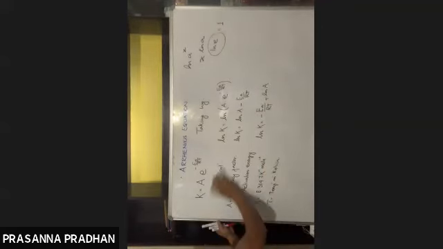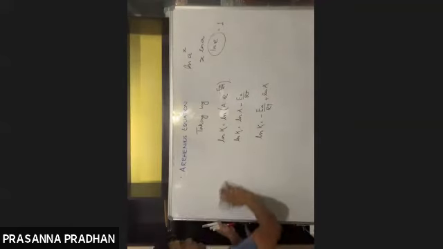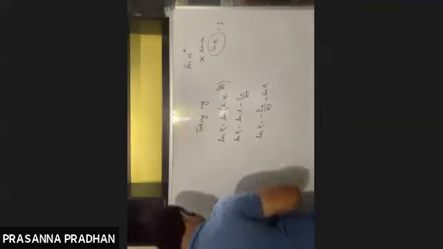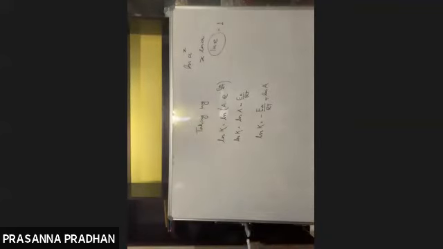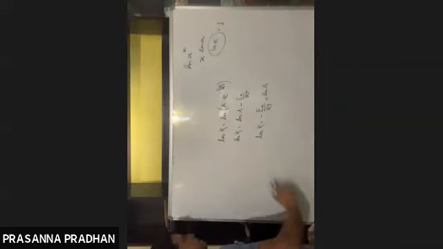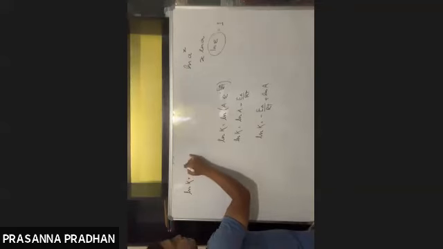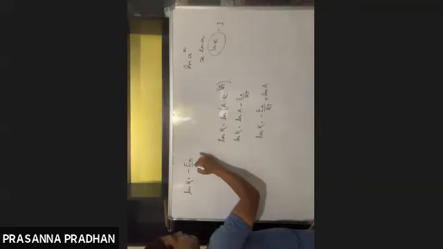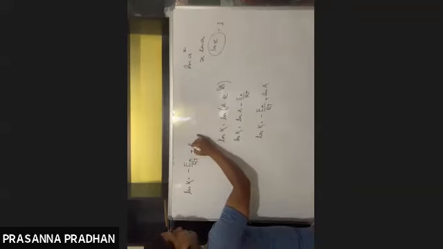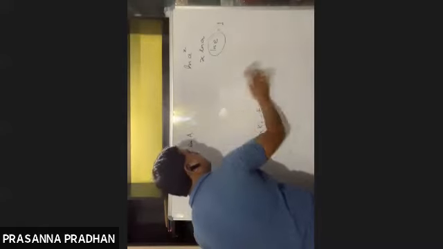Okay, so do remember these terms out here. Let me rewrite the Arrhenius equation once more. It can be written as ln k equals minus Ea by RT plus ln A. Now, how am I going to change ln into log?